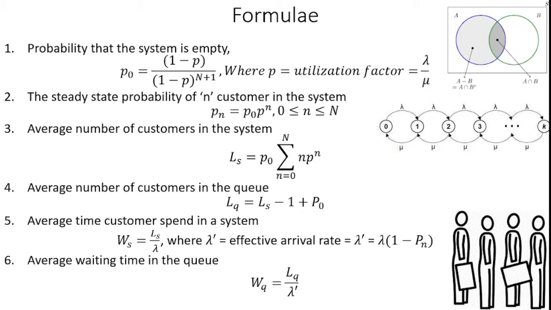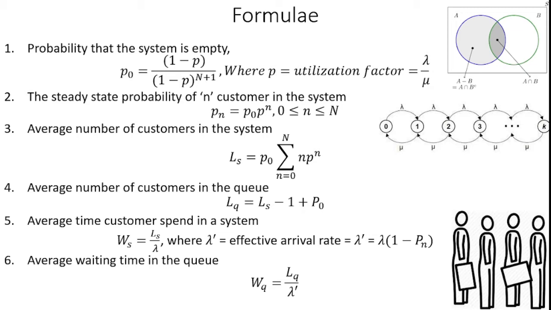After that, the average number of customers in the system is determined through Ls = P0 Σ n ρ^n, with the sum from n = 0 up to capital N, the total number of customers available in the system. Likewise, we can determine the average number of customers in the system.